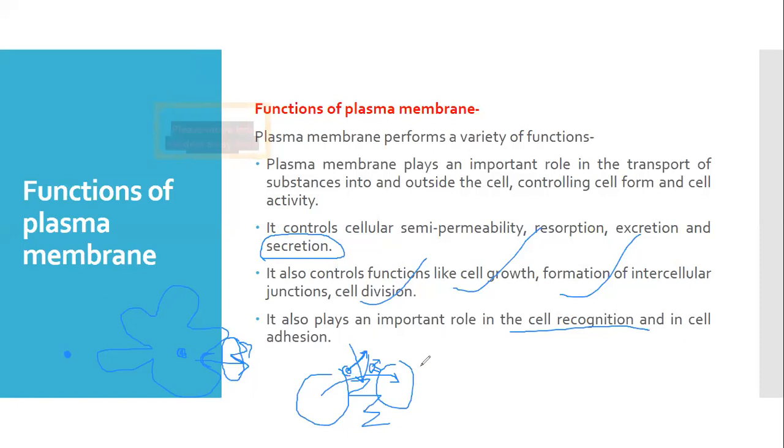this plasma membrane. These are called the histocompatibility complex proteins. Actually, these will come in the higher classes. They play a vital role in the cell recognition process as well as in cell adhesion. Adhesion means when one cell sticks to another cell. This adhesion is only possible with the membranes, because here both of these membranes will fuse together.